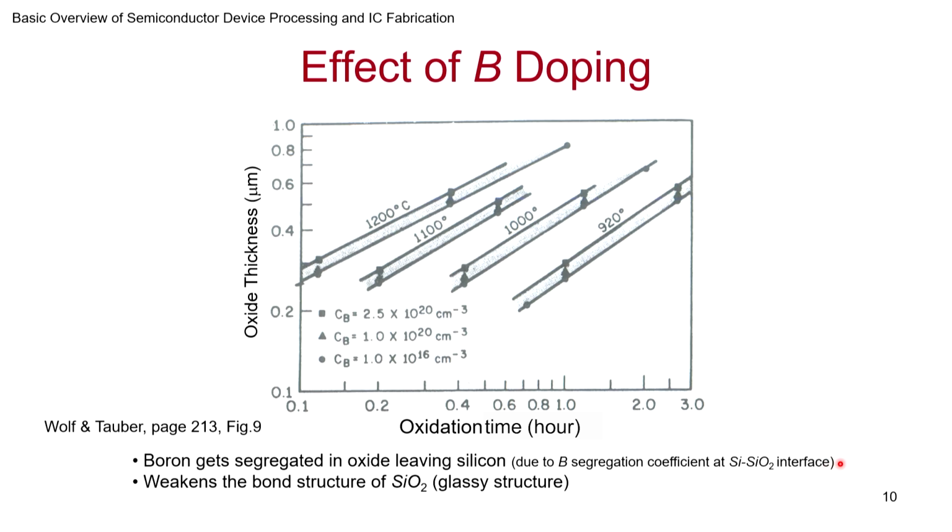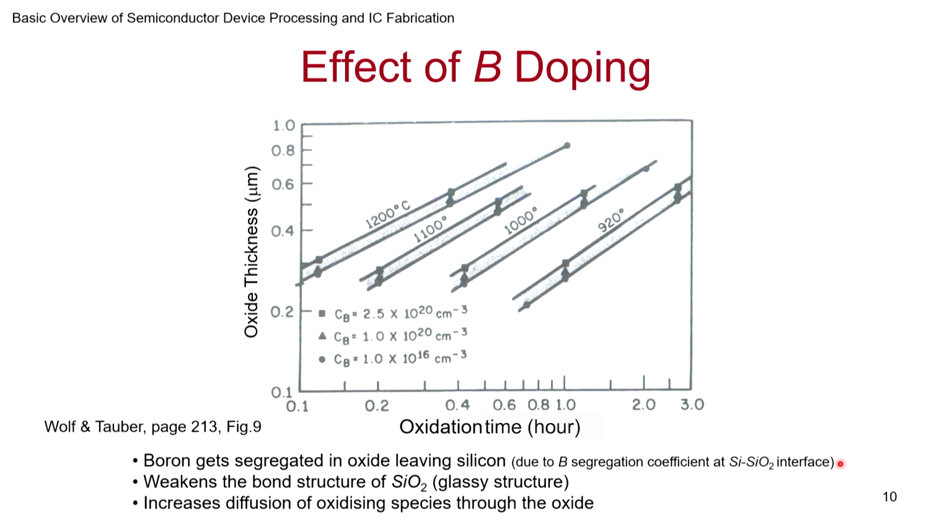When we discussed oxide, we saw that it replaces the silicon position and interstitials will be created, and essentially it creates an environment where you will have a higher diffusion constant for the oxygen that is going through the oxide. So you end up affecting that. It increases the diffusion of oxidizing species through the oxide.